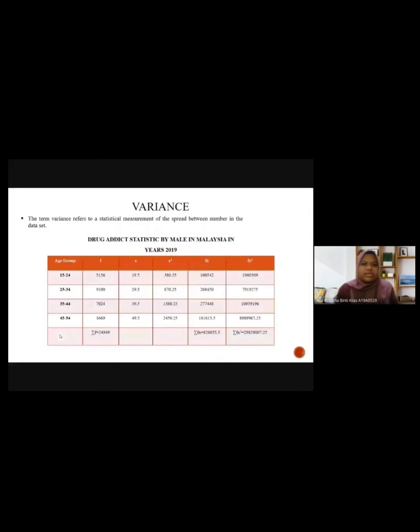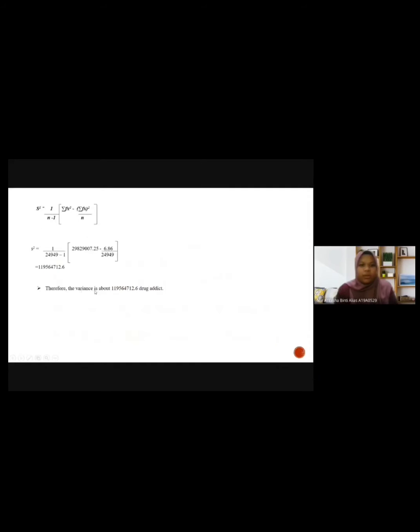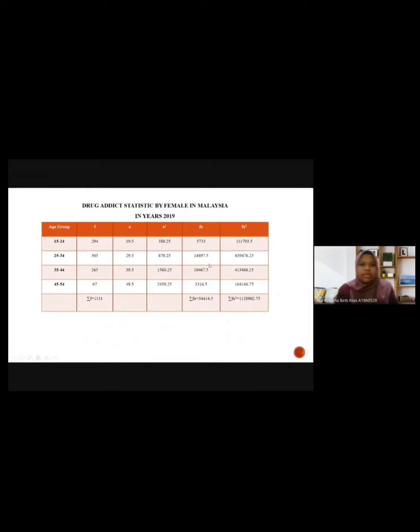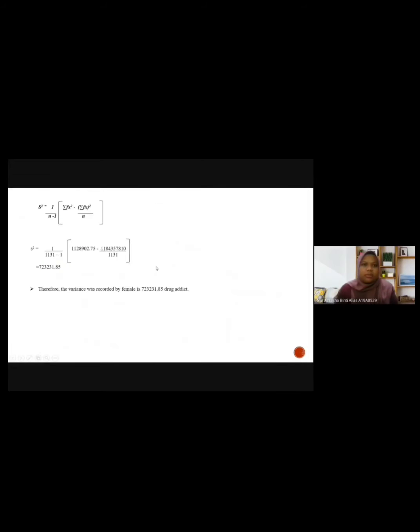Next is the variance. This is the table we use to calculate the variance. And we get the variance for male is about 11956471.26 drug addicts. And for female, this is the table we use to calculate the variance. And we get the variance recorded for female is